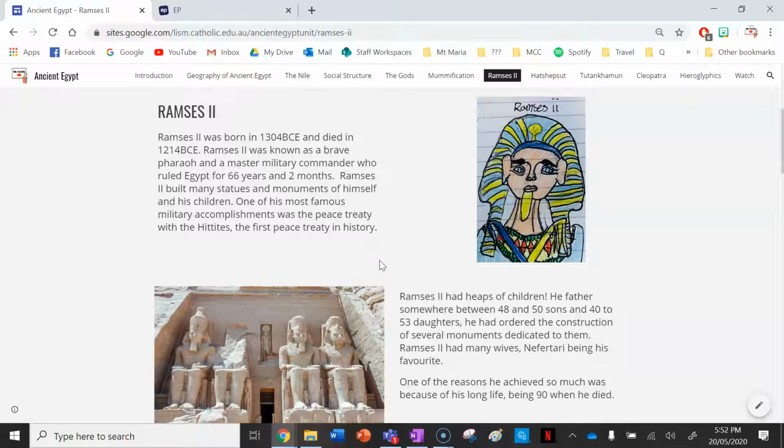Ramses II built many statues and monuments of himself and his children. One of his most famous military accomplishments was the peace treaty with the Hittites, the first peace treaty in history.